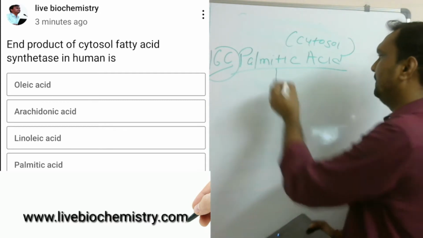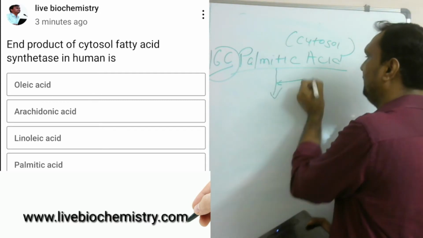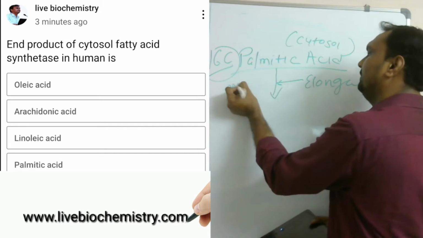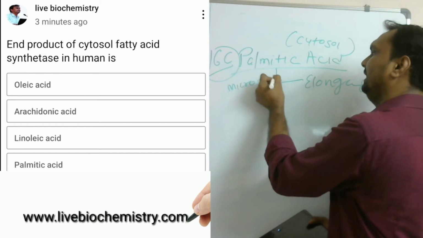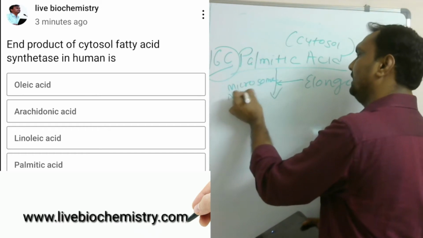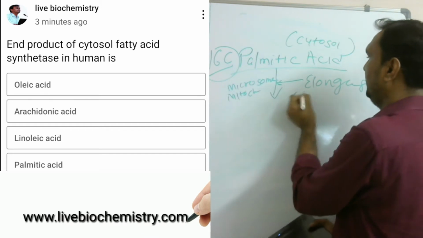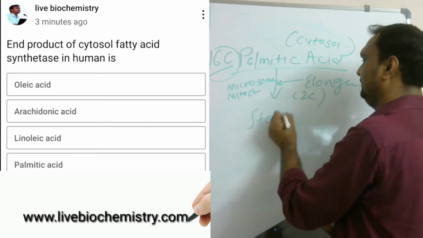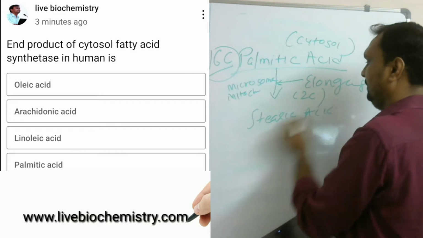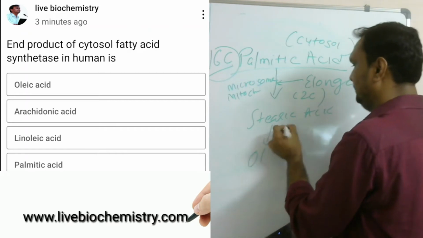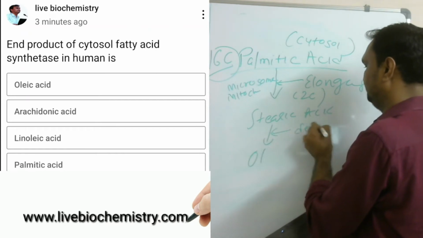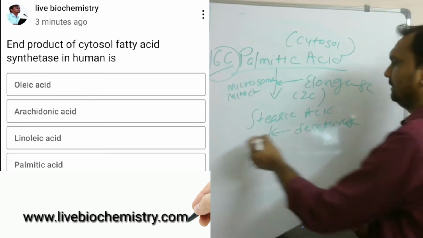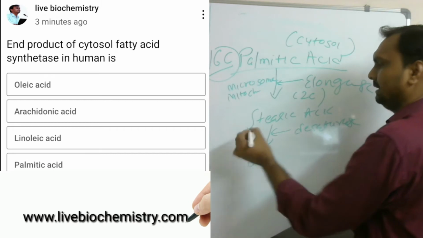From palmitic acid, with the help of the elongase enzyme present in the microsomes as well as mitochondria, 2 carbons are added and stearic acid is produced. Stearic acid, with the help of desaturase enzyme, undergoes desaturation, that means introduction of a double bond.